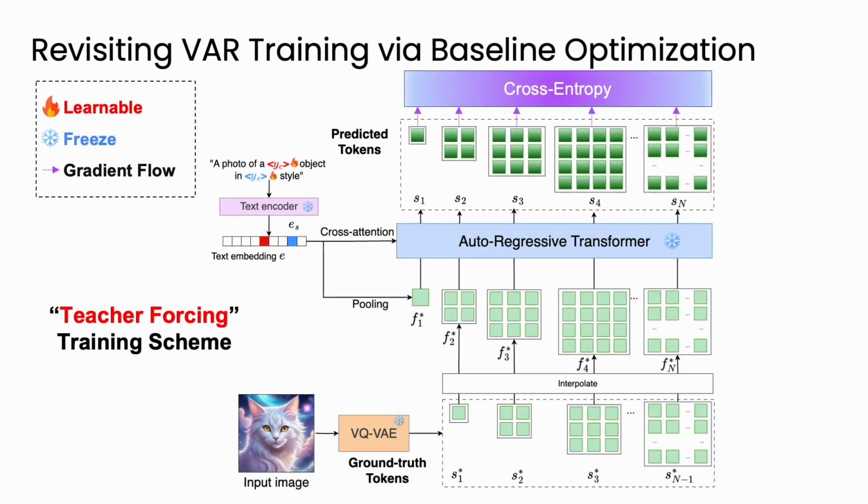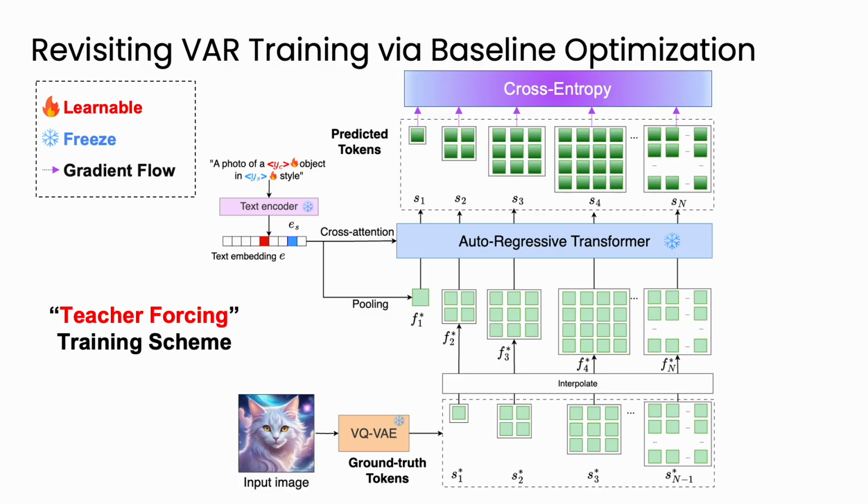With that scale insight in mind, let's briefly revisit how VAR is trained in our baseline. We use cross-entropy at every scale with a teacher-forcing training scheme, meaning, instead of conditioning on the model's own previous predictions, we feed the ground truth token maps from earlier scales into the next. This stabilizes learning and lets us parallelize across scales.